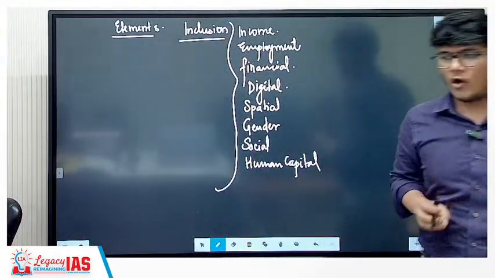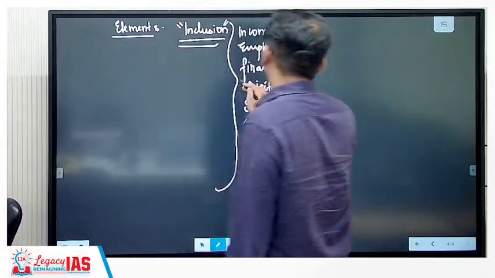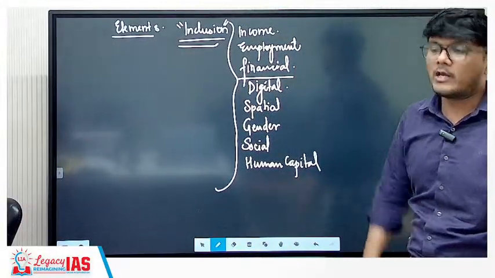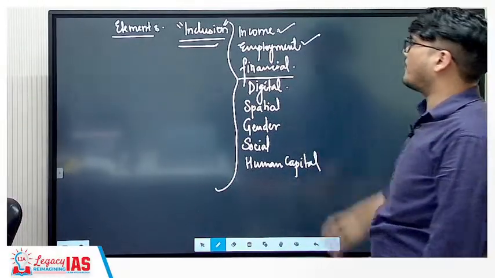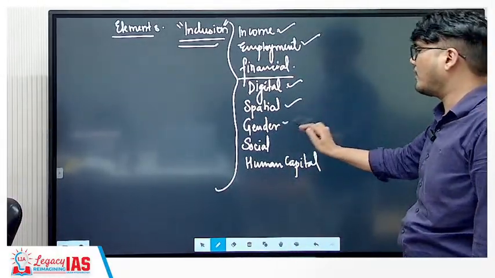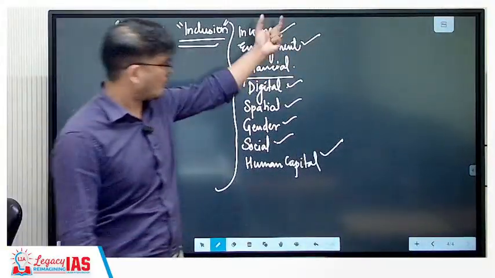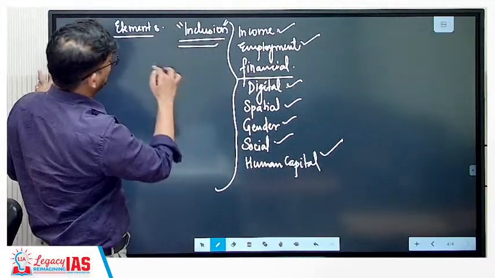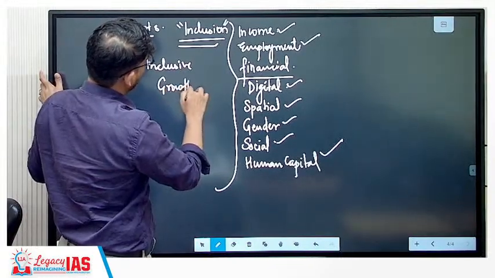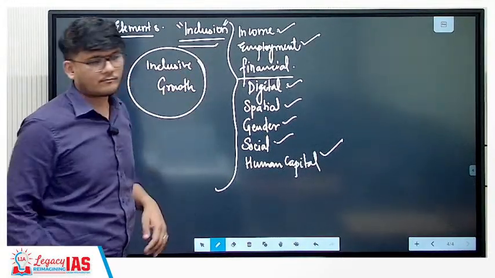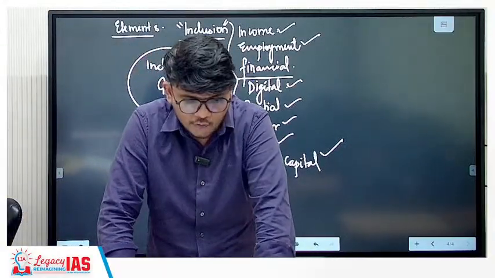Now, generally the word inclusion is used directly, but this year we have seen financial inclusion has been talked about. In the coming years, the UPSC can ask you specifically about income or employment inclusion, digital, spatial, gender, social, or human capital inclusion, which is not there in your standard book. But you should know that for inclusion or for inclusive growth, all these things are needed. So this is the idea of inclusive growth.